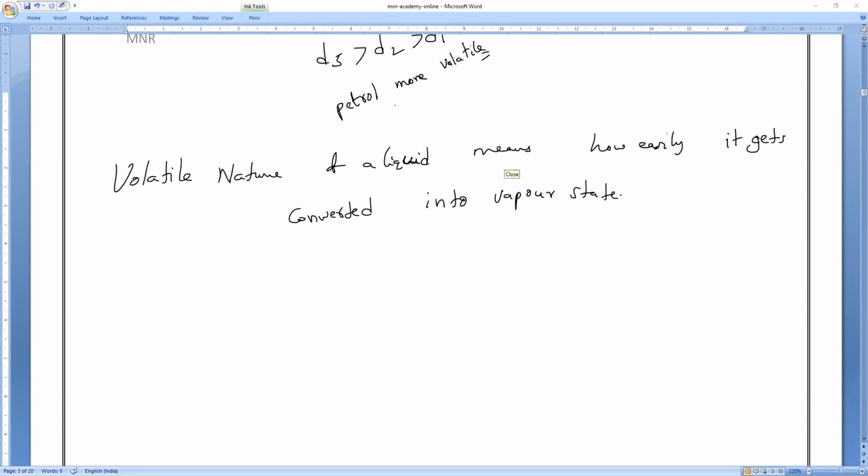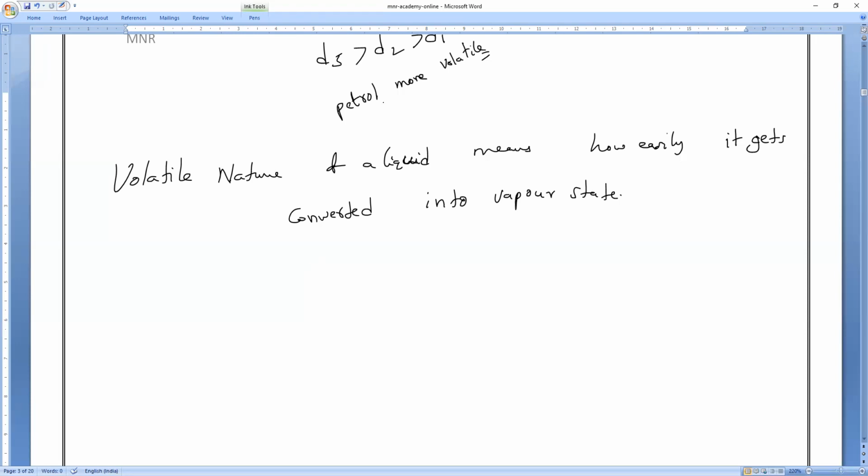Anybody? Petrol. All of you? Sir, petrol. Yes, petrol smell. Clear, everybody? Because what is the reason? Because petrol is less dense than diesel.